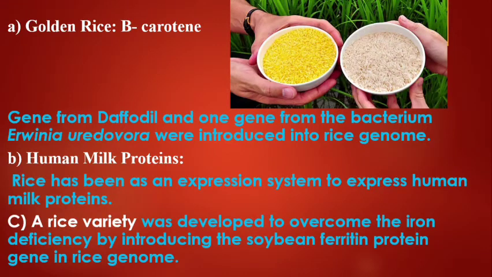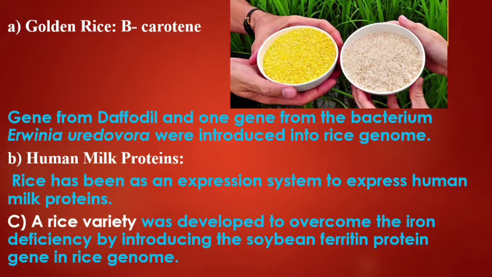Next one is the production of golden rice transgenic plant. Golden rice was developed for therapeutic purpose. A gene from daffodil and a gene from Erwinia uredovora bacteria were incorporated into the rice genome.